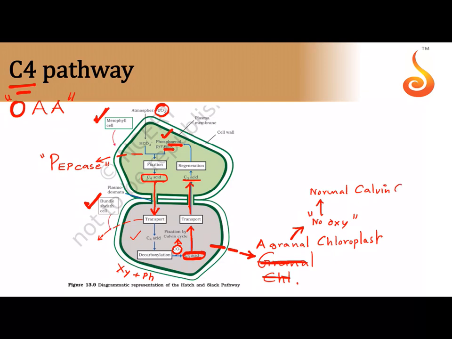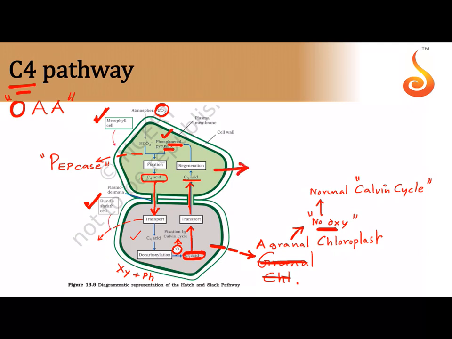There is one enzyme involved in the Calvin cycle which is very, very important, that is Rubisco. If that Rubisco has no oxygen available, then it can focus purely on the Calvin cycle. That's why in this bundle sheath cell, there are agranal chloroplasts without any oxygen, and therefore the Calvin cycle is restricted only to the agranal chloroplast.